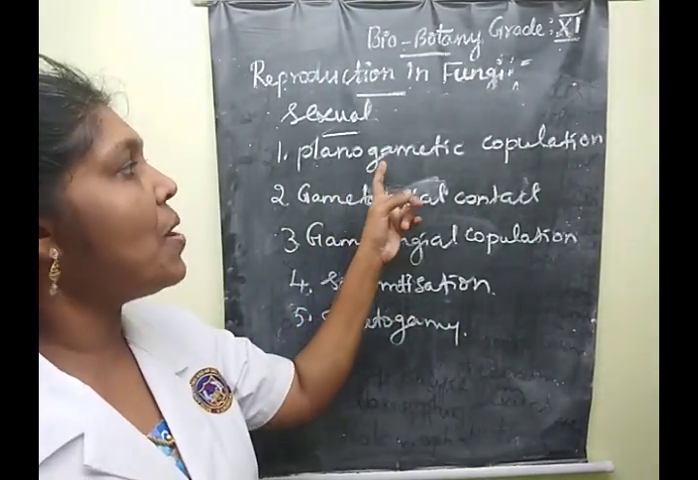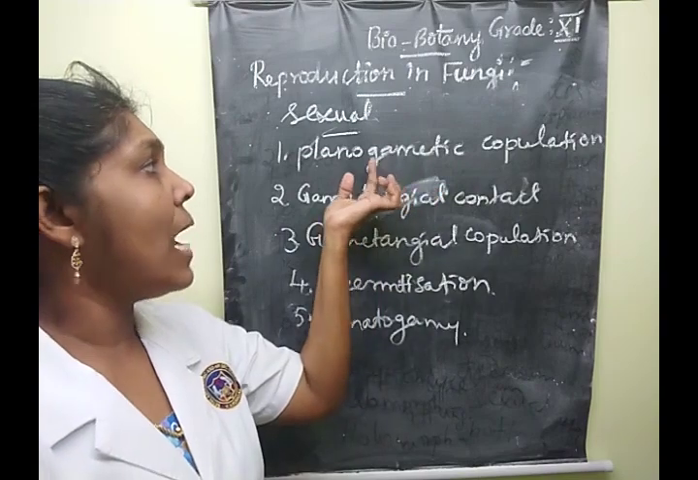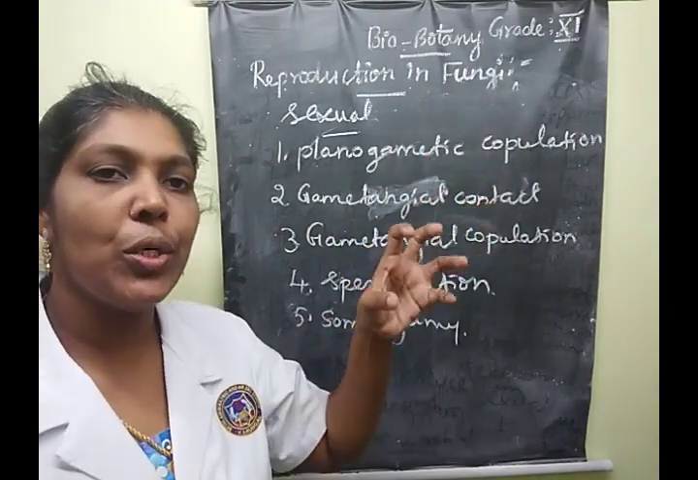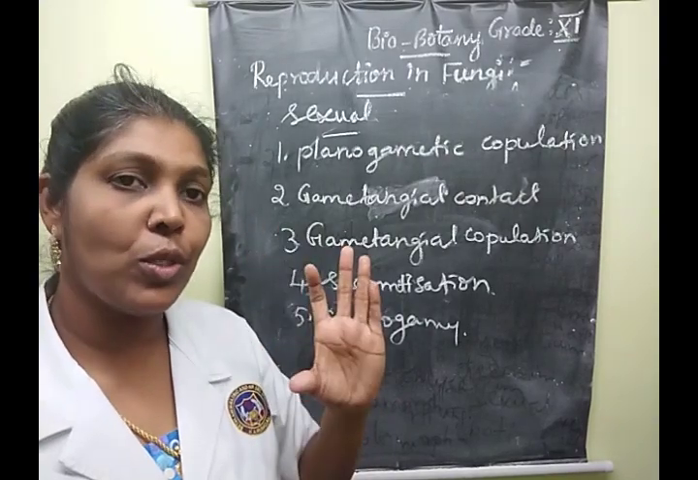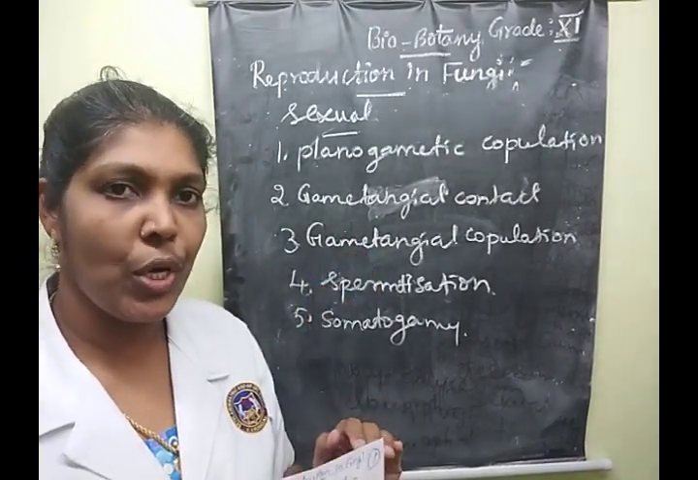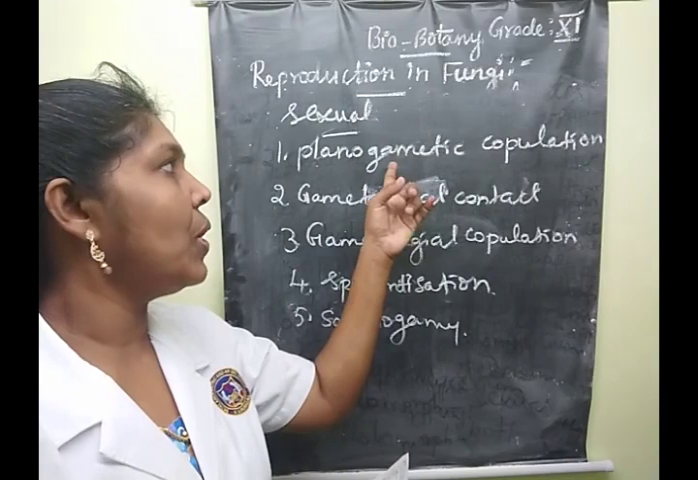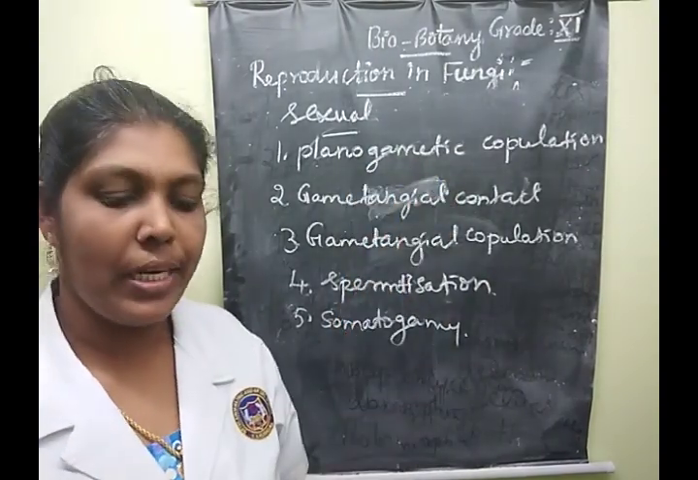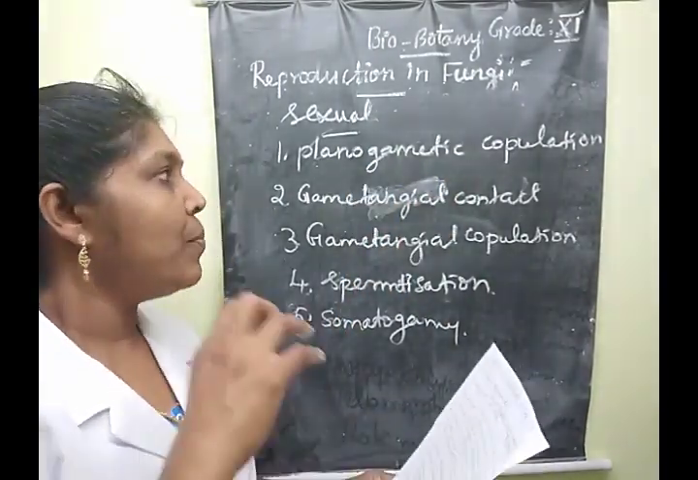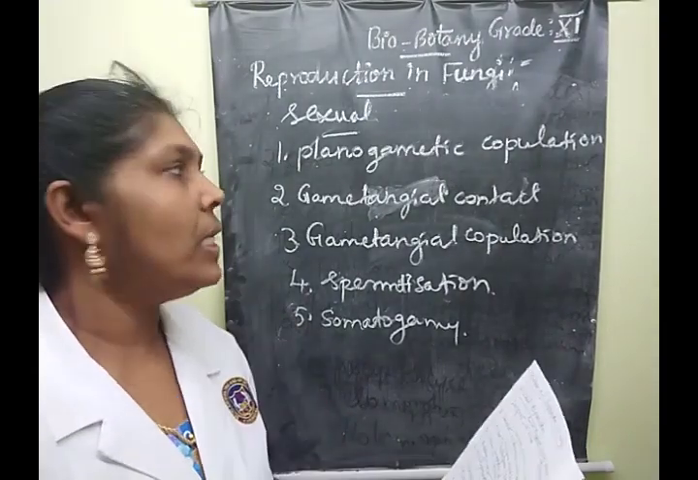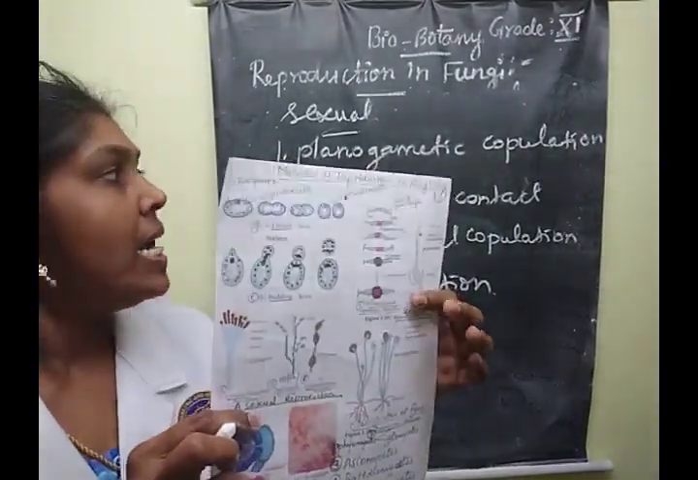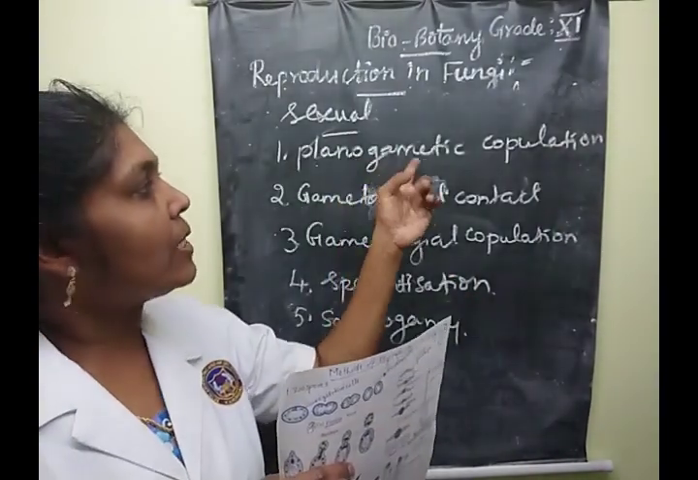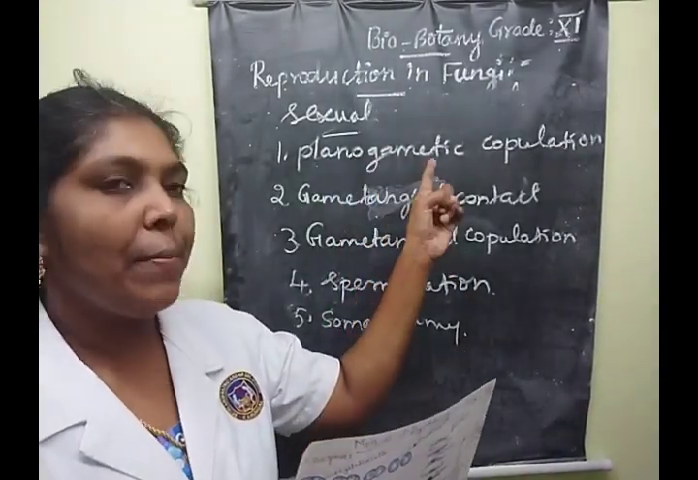First one is planogametic copulation. Planogametic copulation means the fusion of motile spores, that is, motile gametes. That is called planogametic copulation. Understood, children? Yes. So this is planogametic copulation.